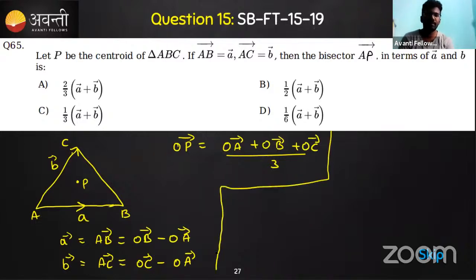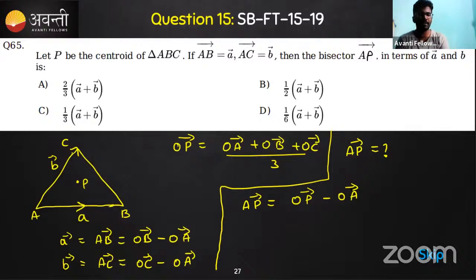For what? We need to find the AP vector. How do we write this AP vector? That is nothing but the OP vector minus the OA vector, correct? So what is this OP actually?